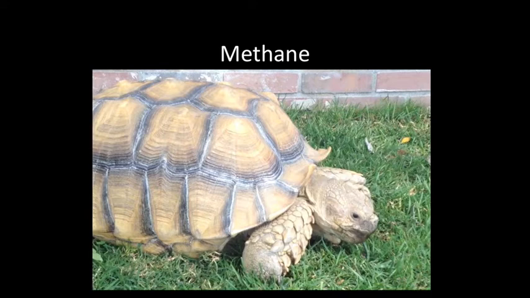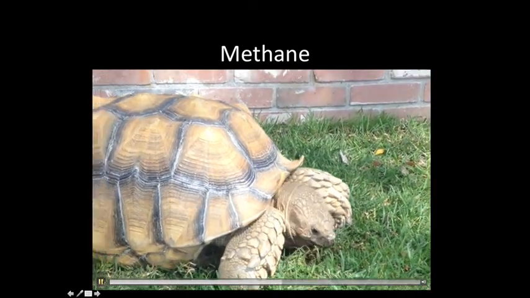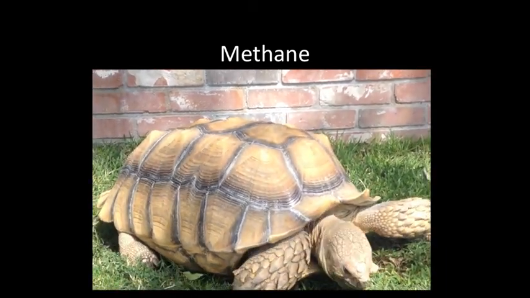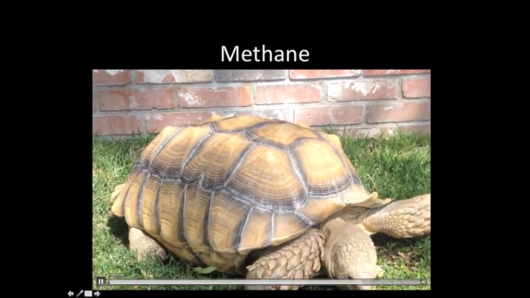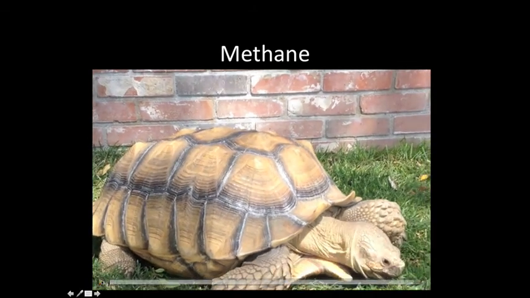Now this is Rocco. He's not the largest herbivore, but he is a large herbivore, 75 pounds, and he eats grass. Grass is really hard to digest, so he has a lot of bacteria in his gut that help him digest this grass. And one of the results is that he produces methane. Now, on his scale, there are not that many tortoises like this in the world, so it's not such a huge problem. But if you think about other animals that eat grass that we eat, such as cows, right? Pigs don't eat grass, but they do eat vegetation that is hard to digest. Both of those are contributing large amounts of methane